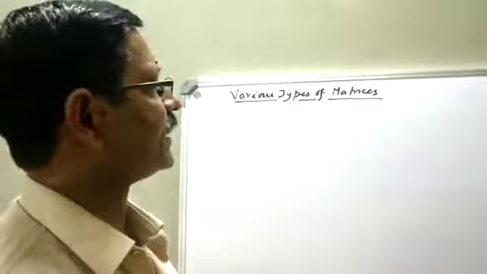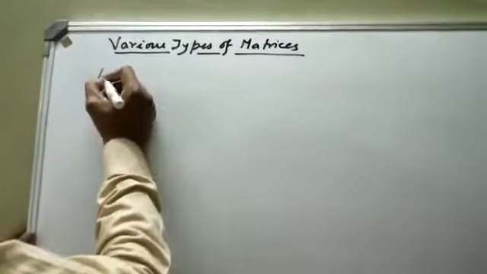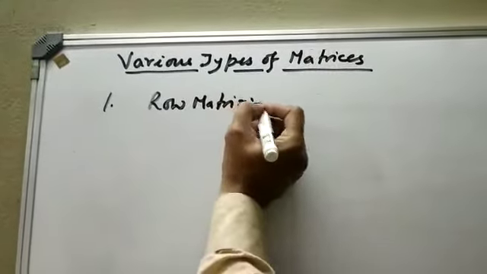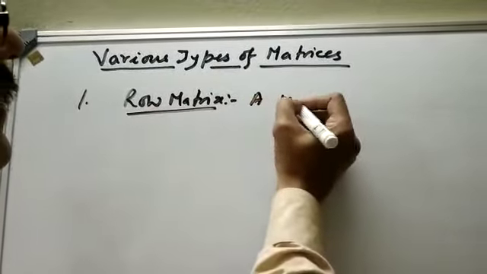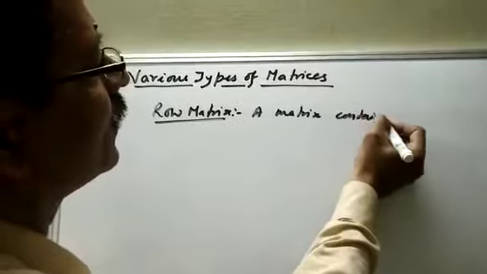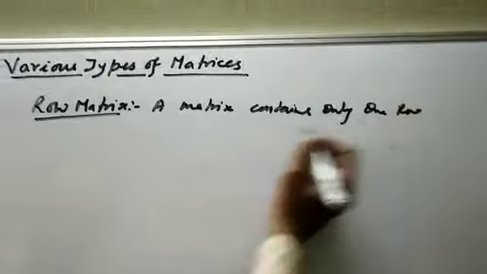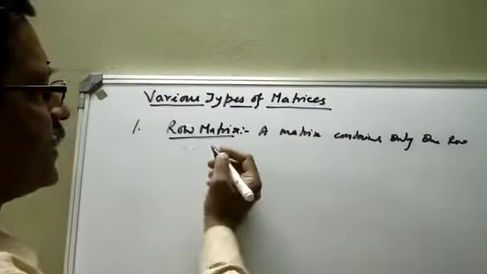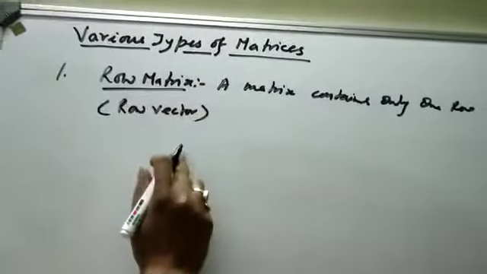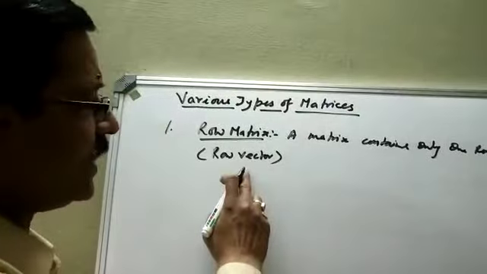The next topic is various types of matrices. First of all, I define a row matrix. A row matrix is a matrix that contains only one row. It is called a row matrix, or it is also known as a row vector.